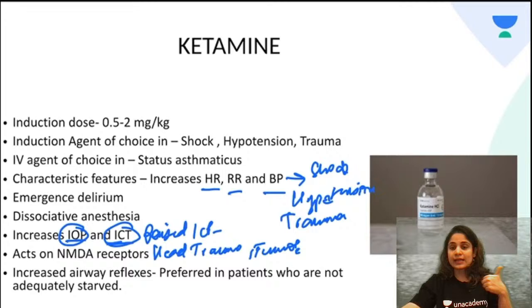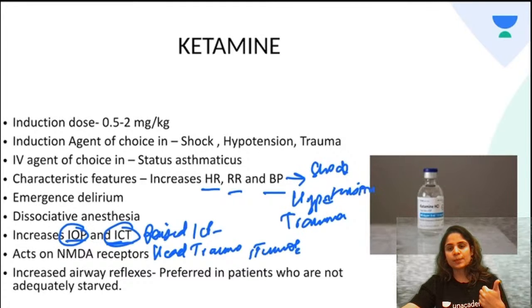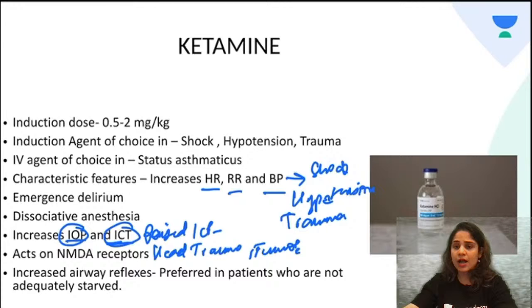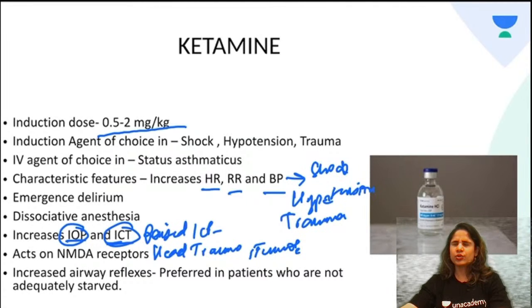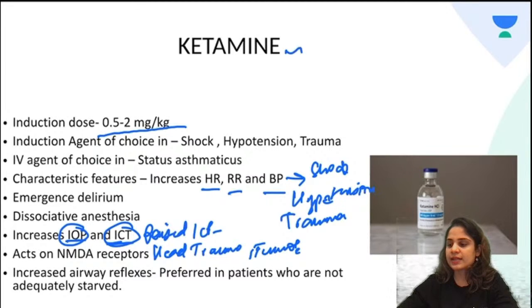Then the second thing is they will ask, in eye injuries or in glaucoma, what kind of IV induction agent will you not prefer? Again, that will be ketamine. As it increases the intraocular pressure and the intracranial pressure, you will avoid ketamine. After that, the next question that they ask is what is the induction dose of ketamine? The induction dose of ketamine is 0.5 to 2 mg per kg. Usually they will not ask you the doses. It's not very important.